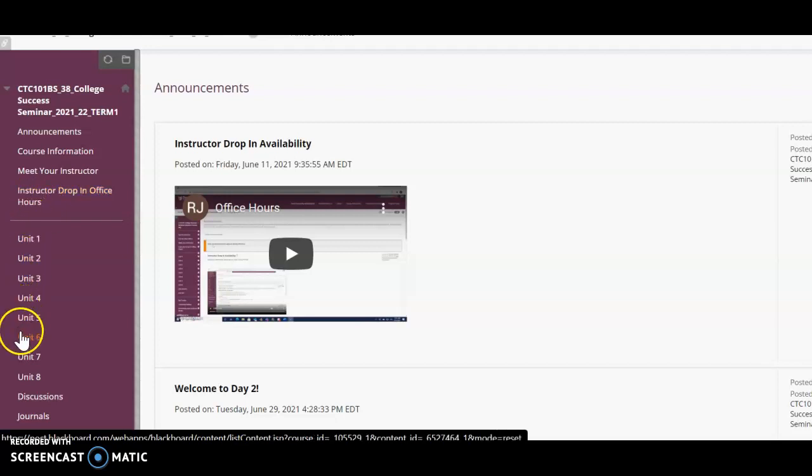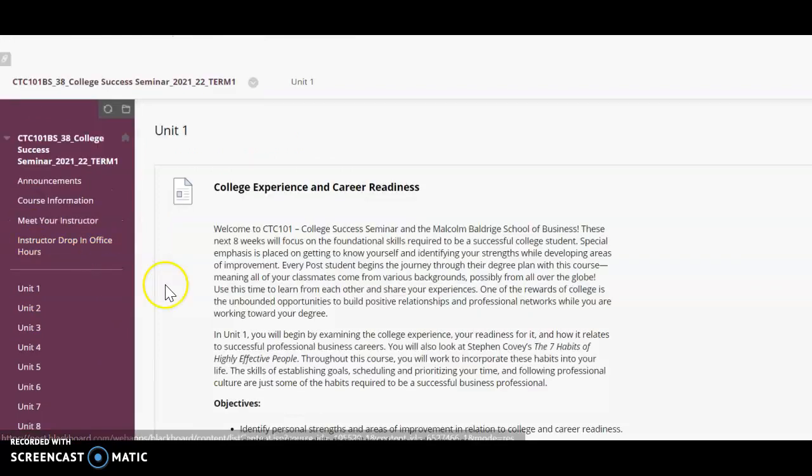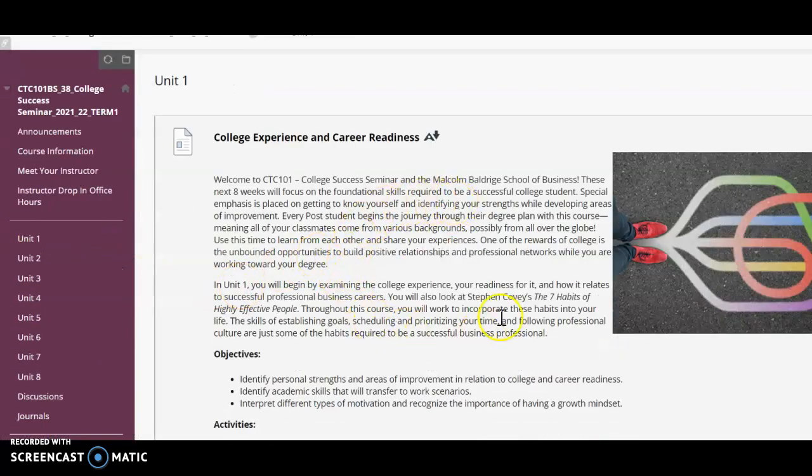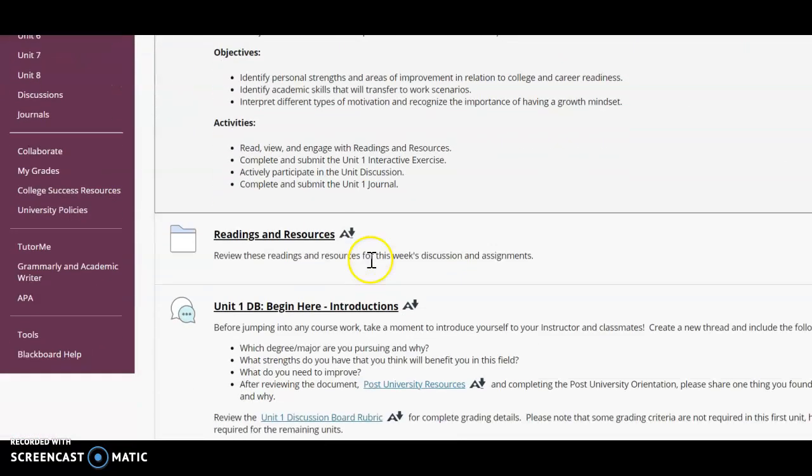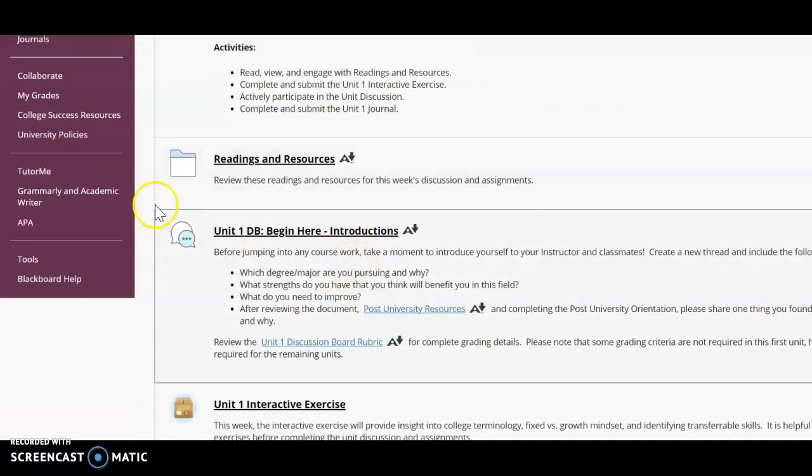Then here you'll see our 8 units. Each week is 1 unit in our course. So unit 1, week 1, and so on. I'm going to click on unit 1 here. So this is our first unit, which you've probably seen already, but I just wanted to walk you through how to post, just in case you haven't posted.